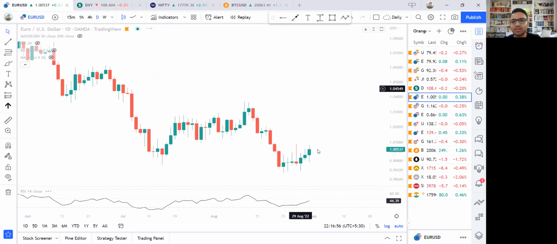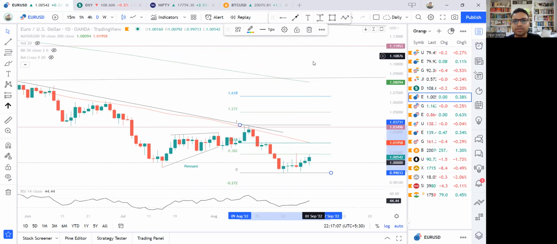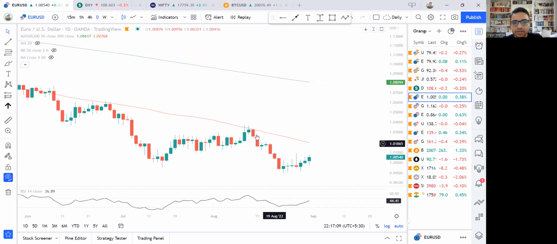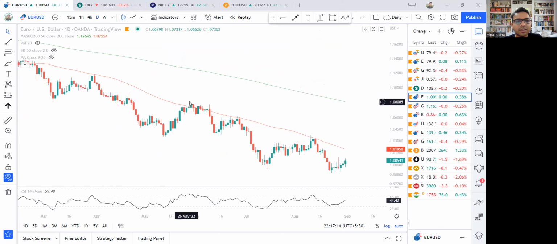And in fact, if we look at the euro chart, first of all, daily time frame, the euro USD is showing strength. Let me just take off everything here. If you just look at this red line, 50 hit, 50 hit, 50 hit, the price was just not able to go above this 50-day moving average, and now it's very much possible that we are going back towards this 50, which is 1.0195.